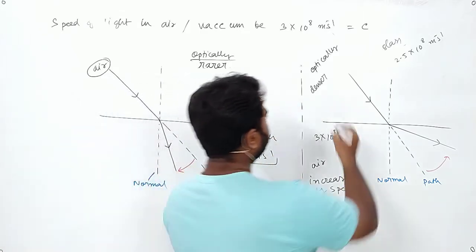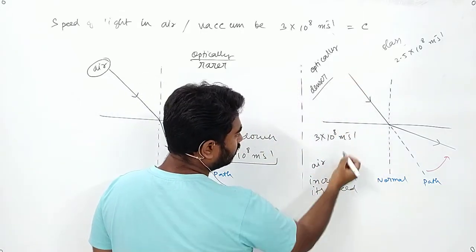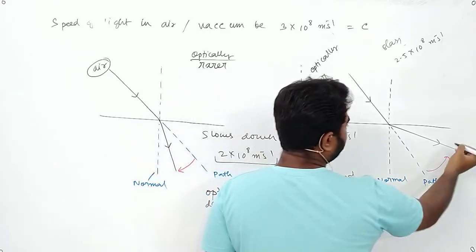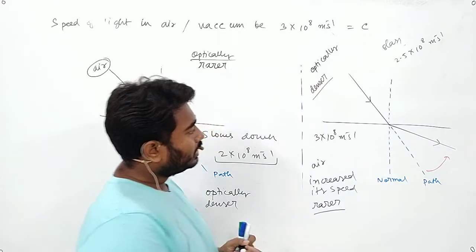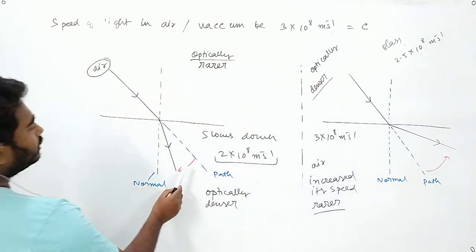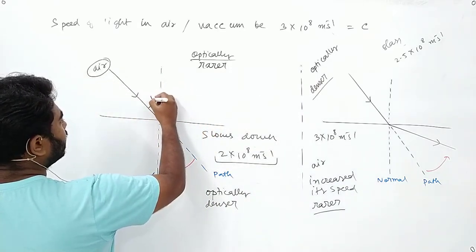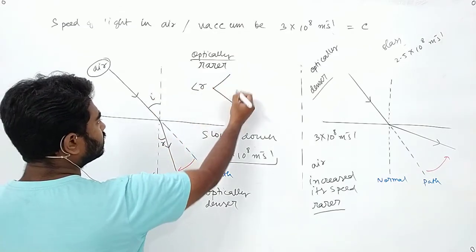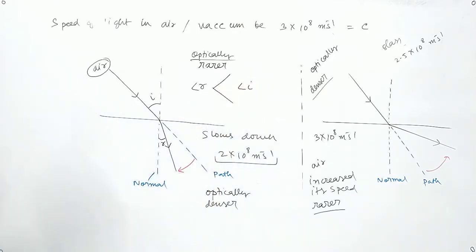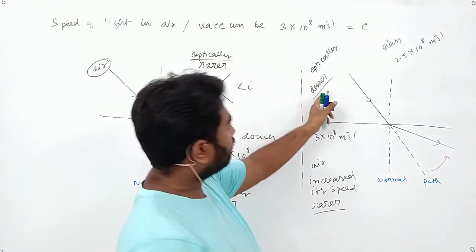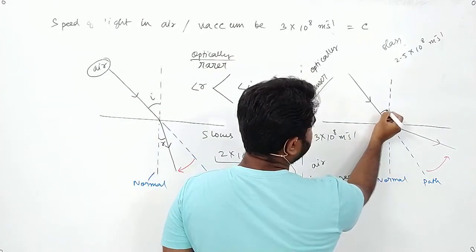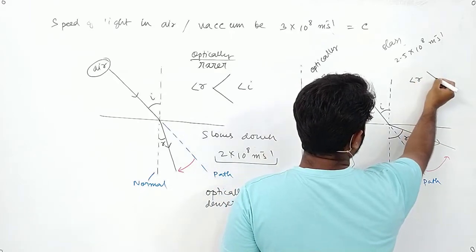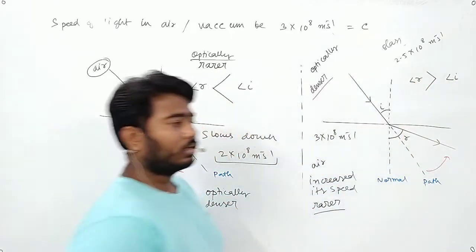If it is traveling from optically denser to optically rarer, then it will move away from the normal. So in the first case, this is angle I, this is angle R, and angle R is less than angle I. But in the second case, when it is traveling from denser to rarer media, if this is angle I and this one is angle R, then angle R is greater than angle I.